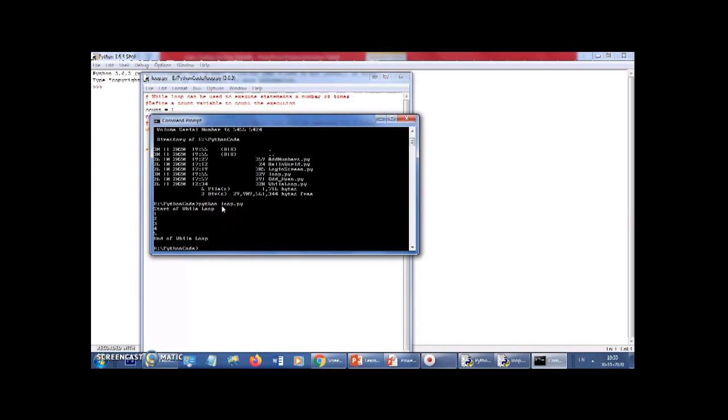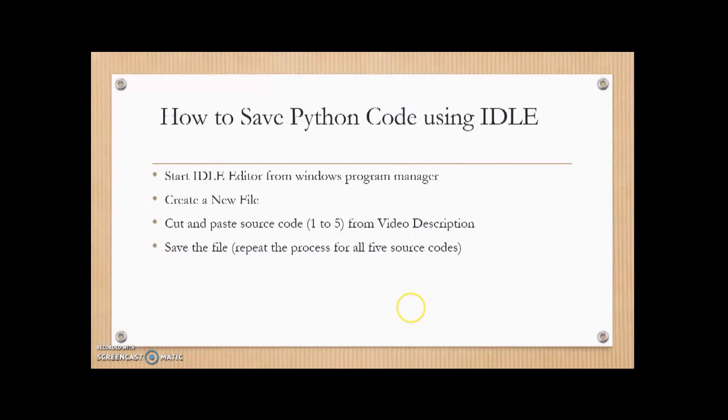So this particular program, loop.py, was nothing but a copy of while loop, but I wanted to demonstrate how to download Python, which will also install the IDLE editor, then how to open the editor, cut and paste the source code, save it and run it. So we have covered this now.